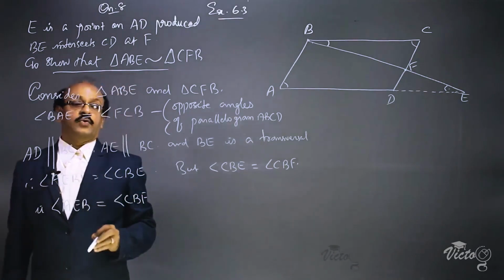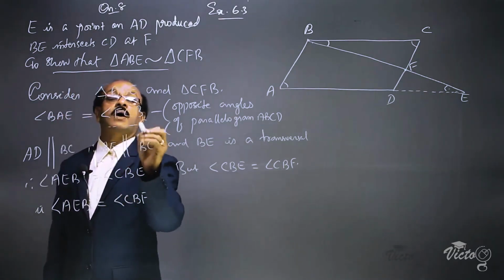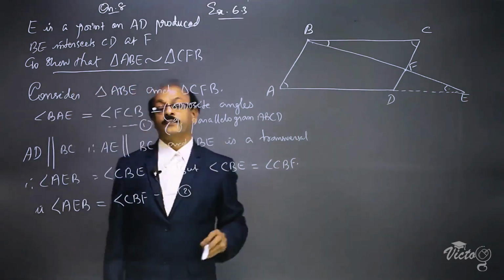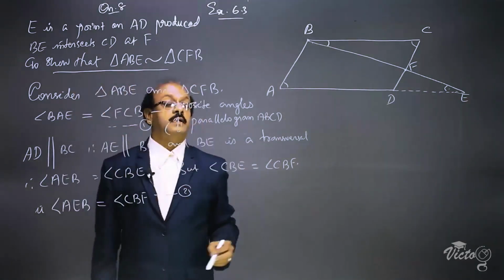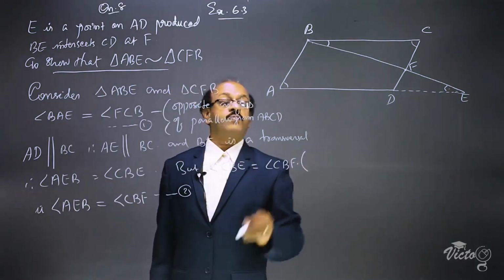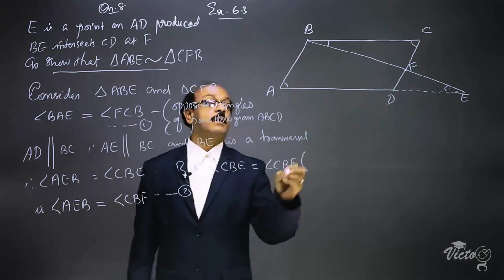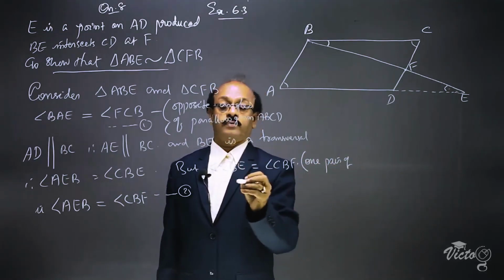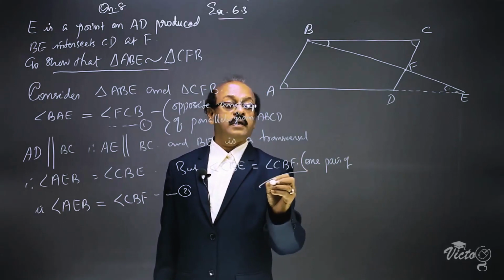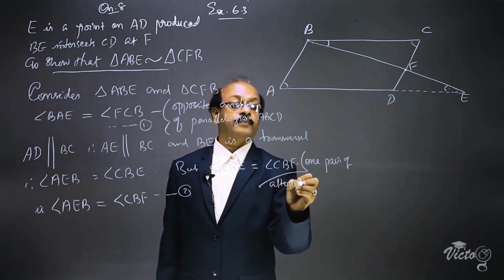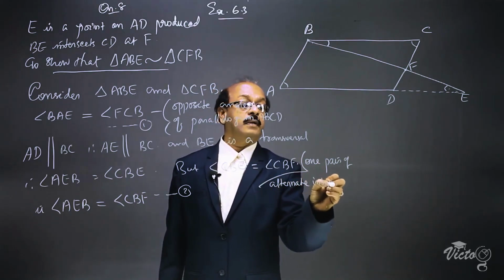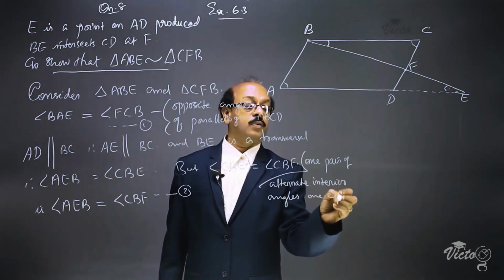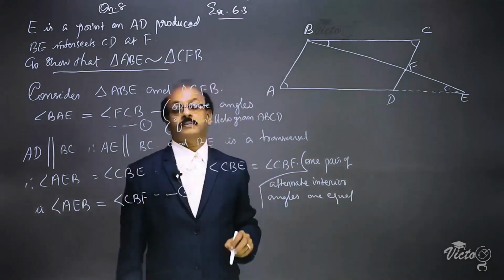Naming this as equation number 1 and this as equation number 2. The reason here is one pair of alternate interior angles are equal.